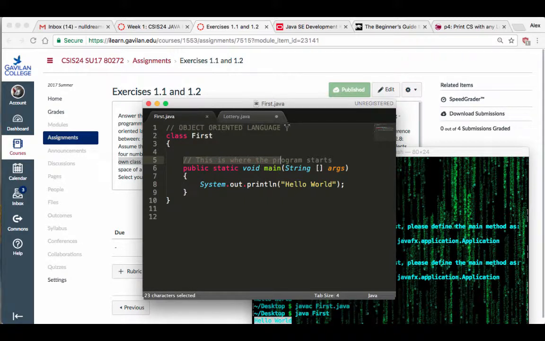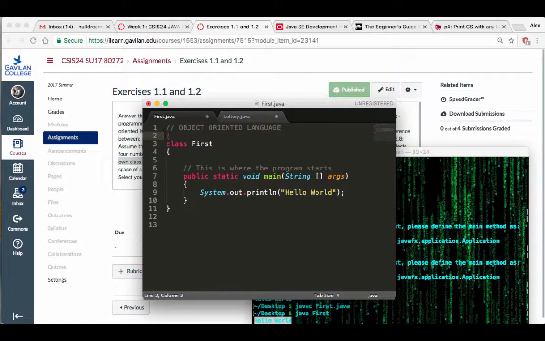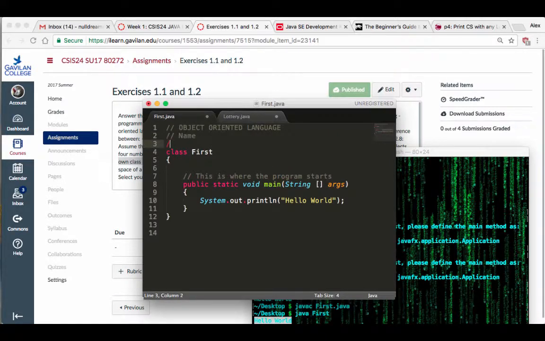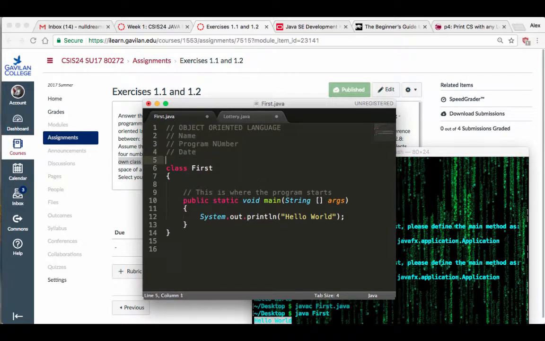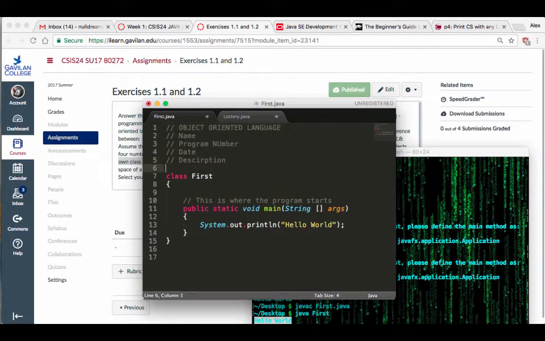What comments is your program supposed to have? Put your name, put the program number, put the date, and put the description. Those are the things that every program should have on top. These are the comments that I require. If you're missing these, 30% off. And I don't mean a discount.